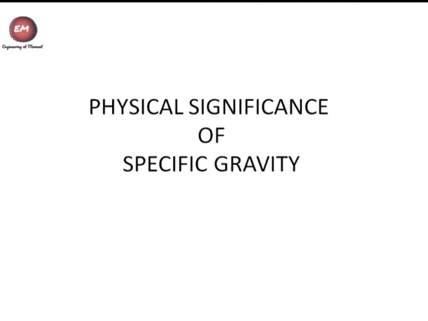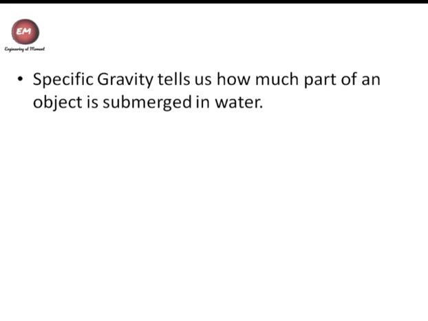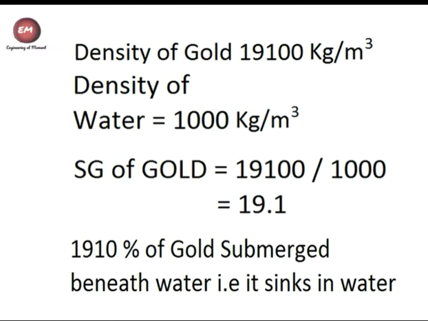Physical significance of specific gravity: it tells us how much part of the object is submerged in water. If we know specific gravity of any object, we can tell how much part of that object will be submerged in water if it is placed on water. Let's take an example of gold. Gold has a specific gravity of 19100 kg per meter cube.